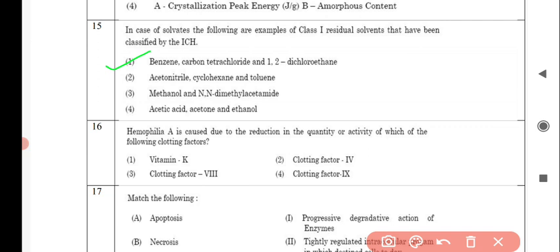Next question is, hemophilia A is caused due to the reduction in the quantity or activity of which of the following clotting factors? And the correct answer is option number 3, clotting factor 8.